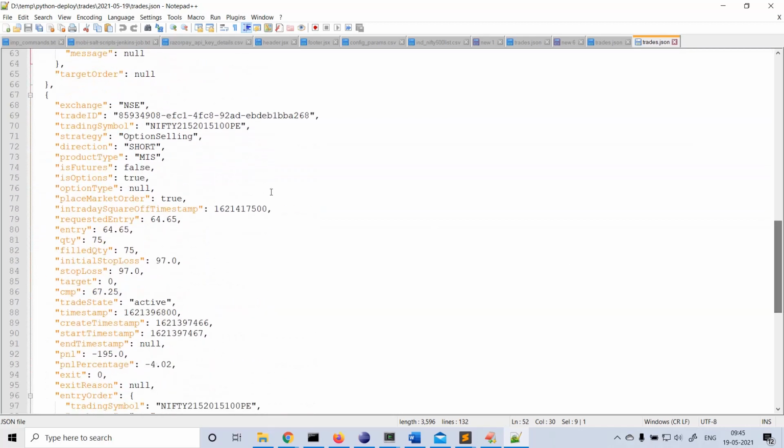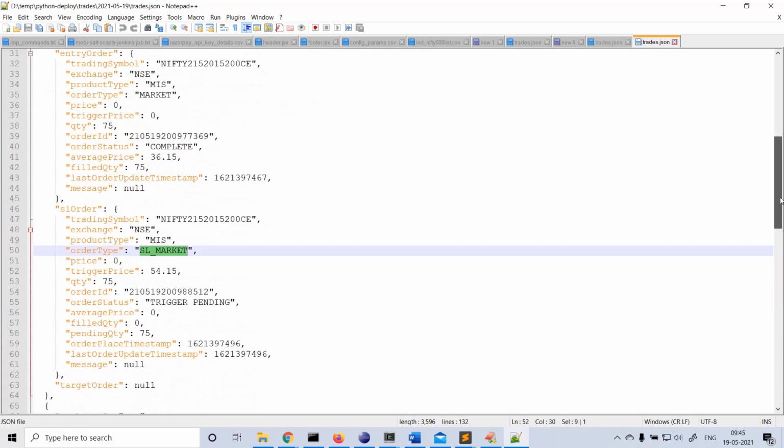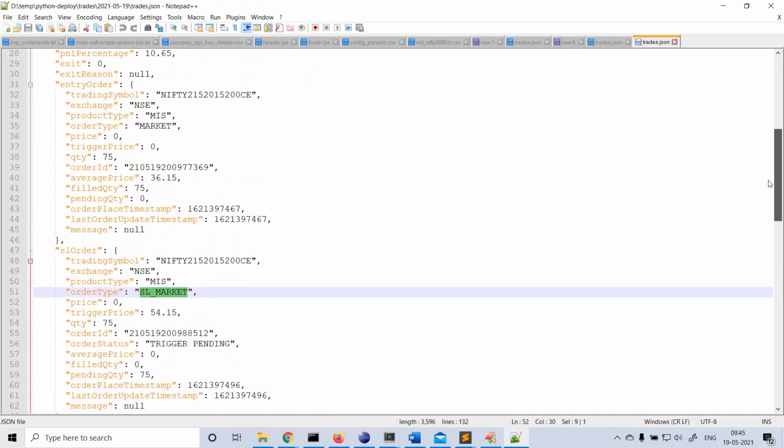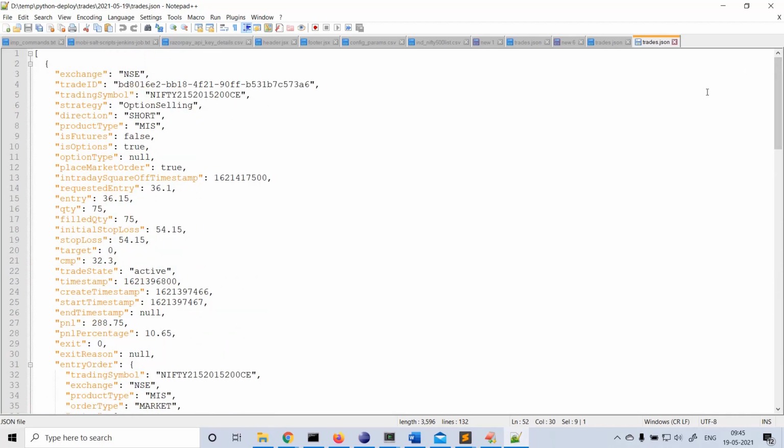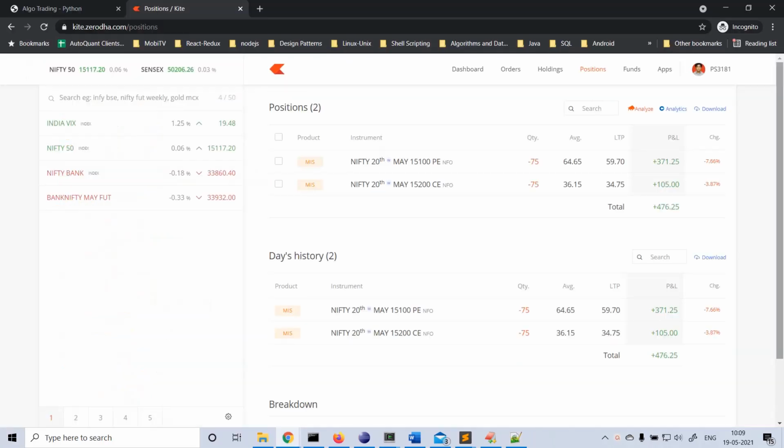Similarly, we have details for the PE symbol. That's how it is, and the target order is null here because a target order is not applicable for this strategy. For now I'm stopping this recording, so we'll keep updating you.